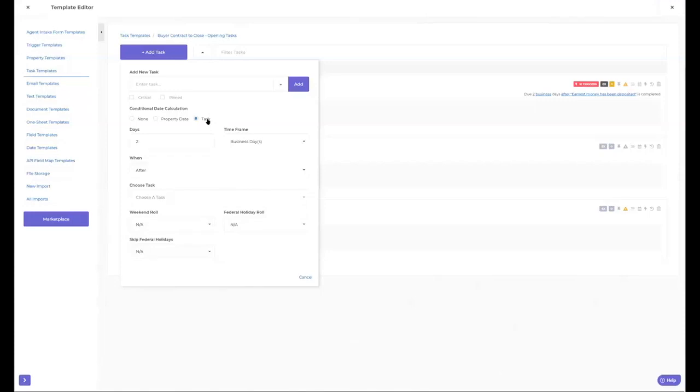Hey, Andrew, I just want to throw in a quick thing here. Just one of those important details about the rolls is if you are going to roll it backwards on the weekend, you want to usually set up the federal holiday roll and the weekend roll to be the same thing. For example, you don't want to get stuck into a situation where it lands on the weekend, you roll it forward to Monday. Monday is a federal holiday and it rolls it back to the weekend. You get stuck into a bit of an infinite loop. So it's one of those things to keep in mind. Yeah, perfect.